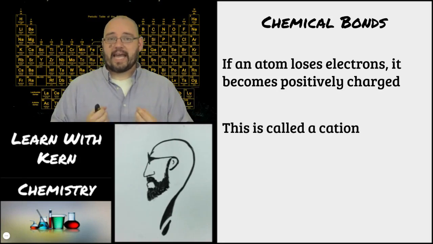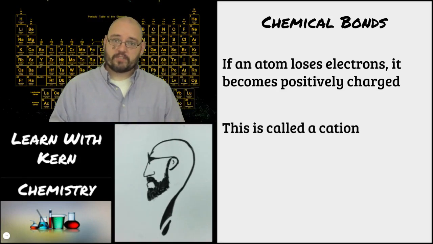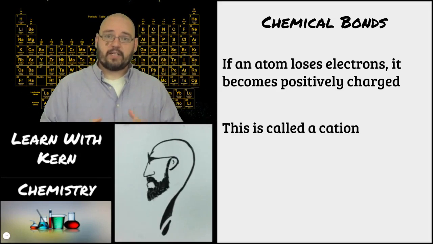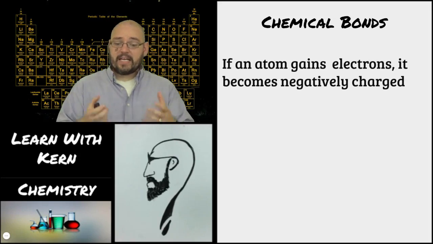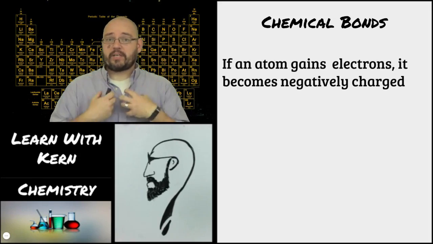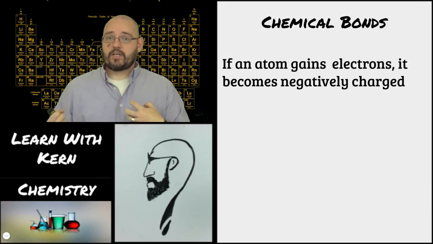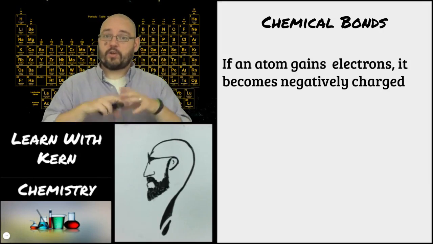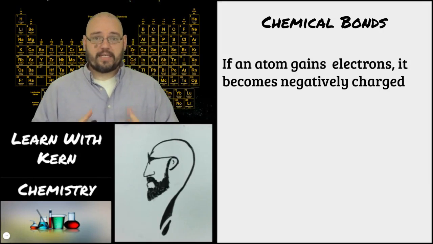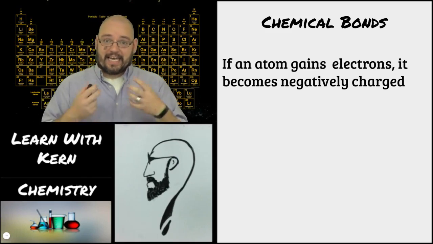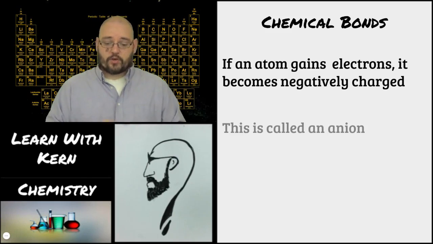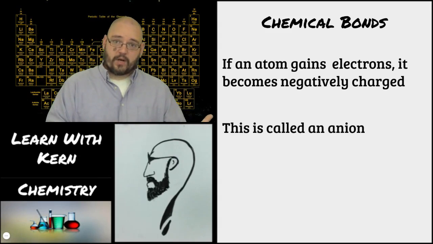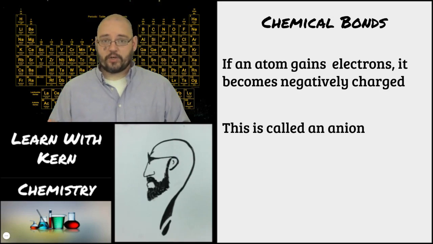We call that a cation. We've gone over this in a previous video. I'm reiterating it now. A cation is a positive ion. If it gains electrons, it's now becoming more electrons than protons, so it's going to have a greater negative charge than a positive charge, so the overall ion is going to be negatively charged. If it gains electrons, it becomes negatively charged, and we call that an anion. So cations are positive, anions are negative.